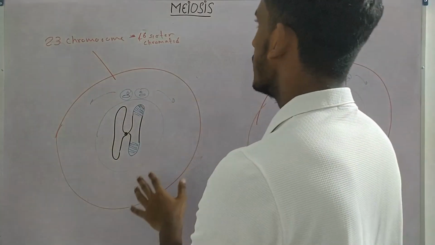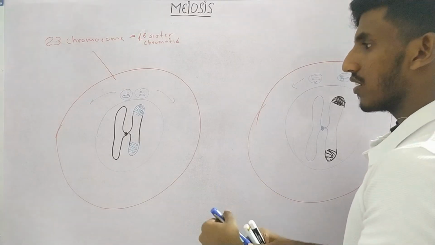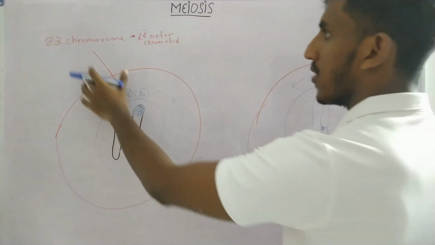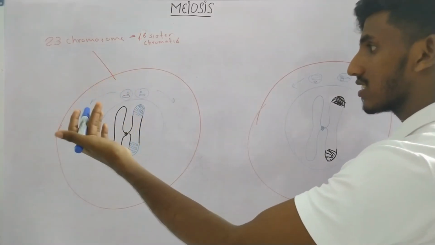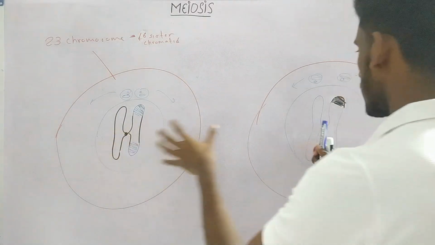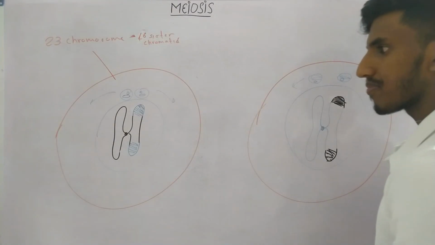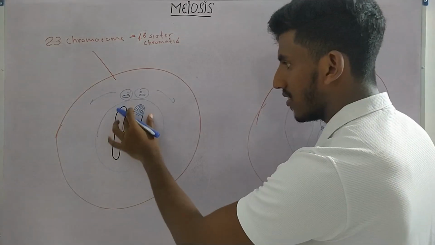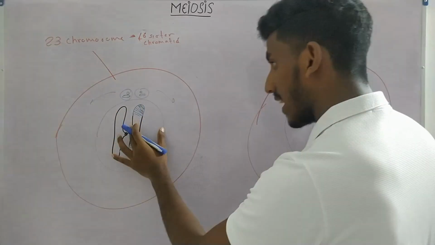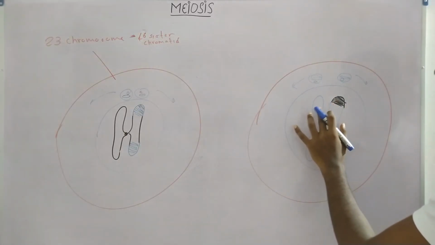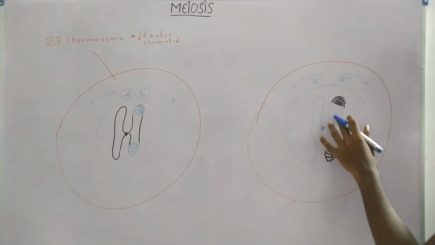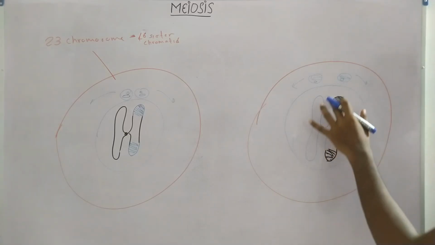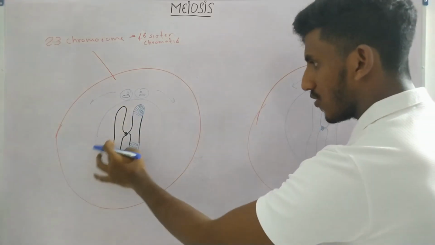Okay guys, now let's go through meiosis 2. We completed meiosis 1 and we produced two cells, two cells with 23 chromosomes and 46 chromatids. Now our homologous chromosomes have moved away from each other. Here you can see we have an unaltered sister chromatid and we have a recombinant sister chromatid that has gained DNA regions from this chromosome. And again the same thing here. This is an unaltered chromatid and this is a recombinant chromatid, which means they have gained certain regions from this chromosome.